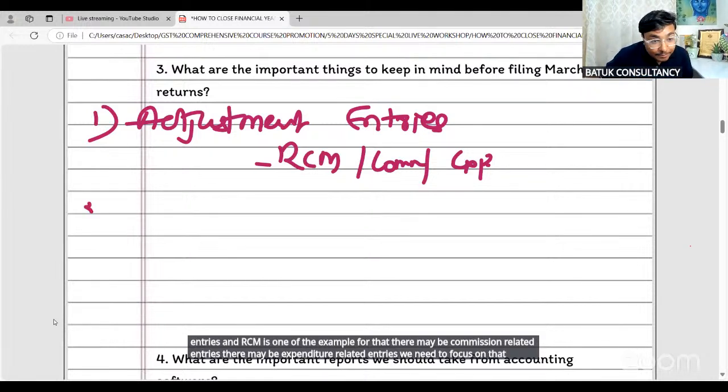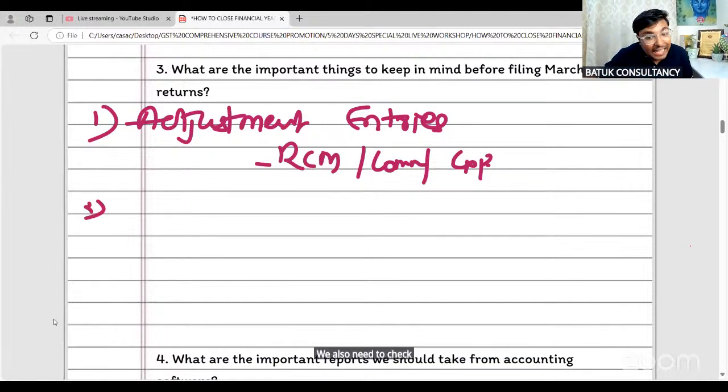We also need to check the ITC eligibility. I am using the word ITC eligibility.